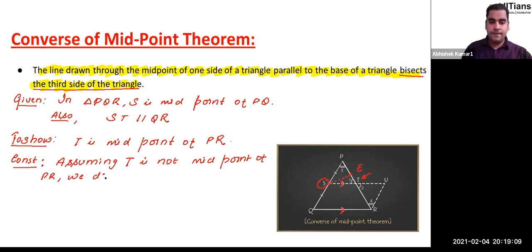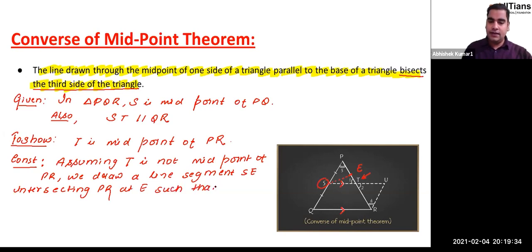we draw a line segment SE intersecting PR at E, such that PE is equal to ER. If I'm saying PE is equal to ER, that automatically means that E is the midpoint of PR. Okay, so that is the construction which we have done.